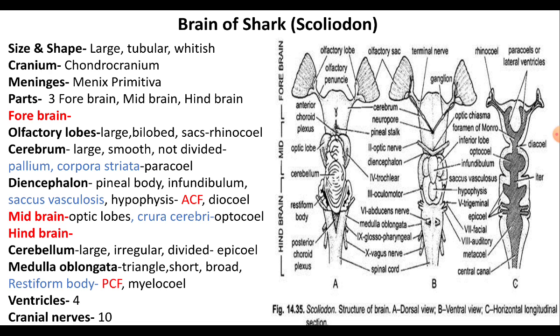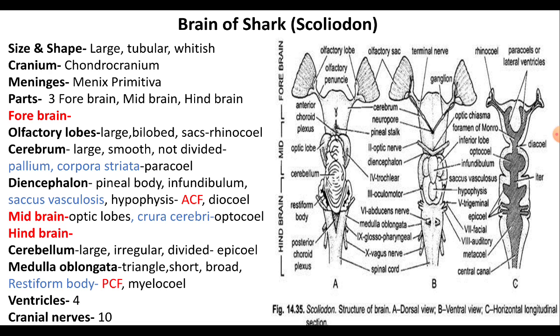Medulla oblongata encloses the fourth ventricle called myelocele, and it continues behind with the central canal of the spinal cord. The cavities of the brain, that is ventricles. Vertical and horizontal longitudinal sections of the brain show the various ventricles or the cavities of the brain. In shark, all the four ventricles are present.